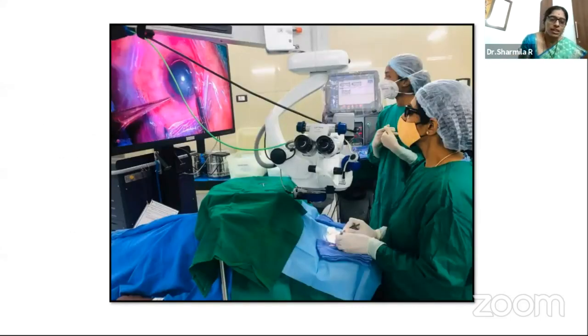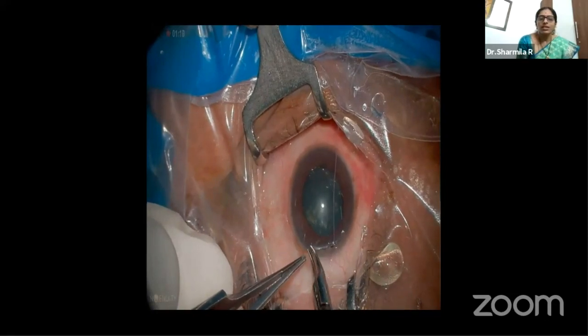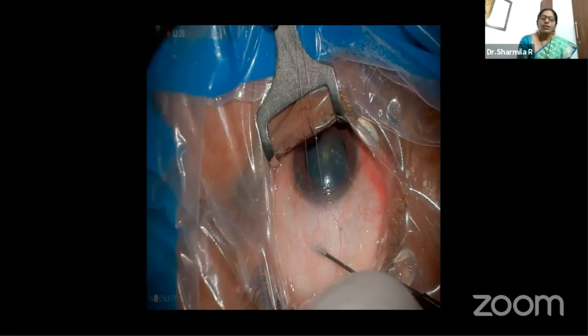So previous speakers have told enough about the heads-up surgery. It's definitely going to be very useful for the ergonomics, and it's going to improve the surgeon's performance as well. So this is how it is, like you've been conventionally doing with the heads down position, and now it is like heads up position. It is really very, very nice to do this surgery like this. So this is trabeculectomy surgery, which I have done under the Ingenuity system.